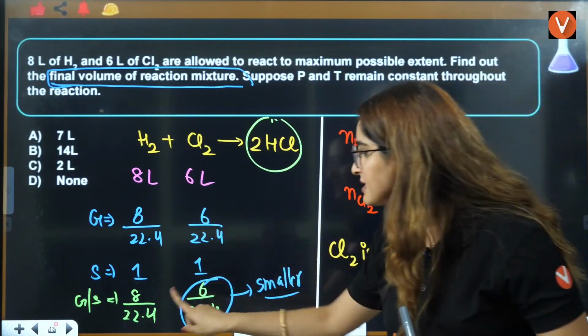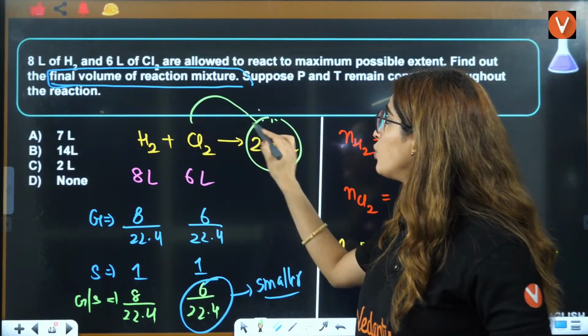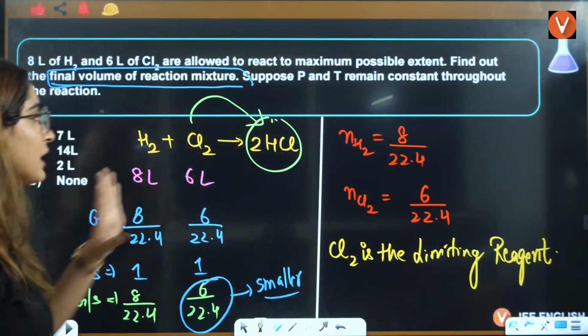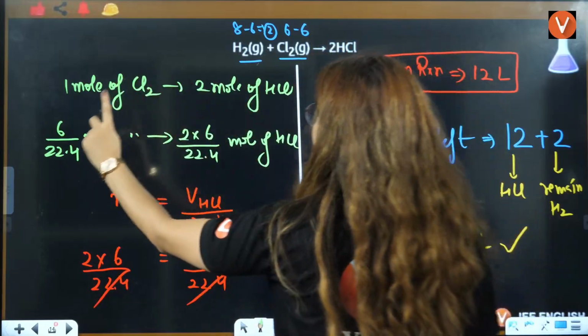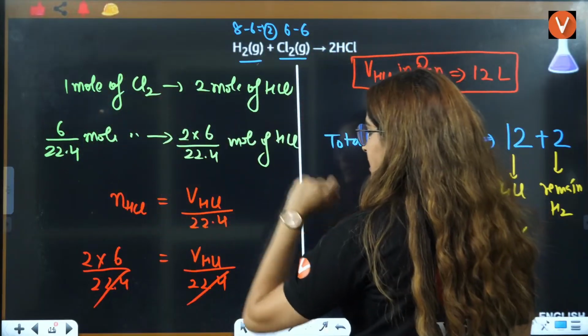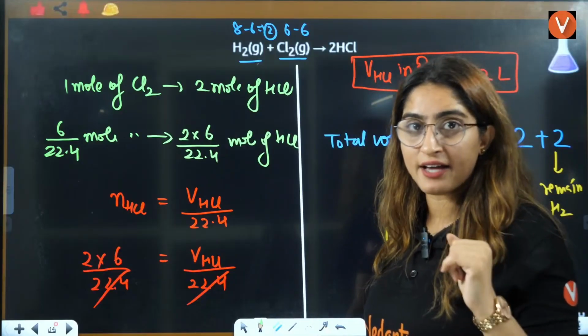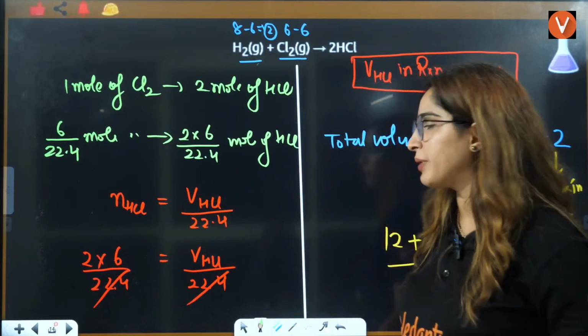then we will solve G by F, and this will become your limiting reagent. That means the formation of HCl depends on Cl2. Then you will apply the unitary method that 1 mole of Cl2 gives you 2 mole of HCl, so this much mole will give you this much HCl. From the moles of HCl, now you know how much is produced in the reaction. From the moles, you can apply the formula of volume here, right?